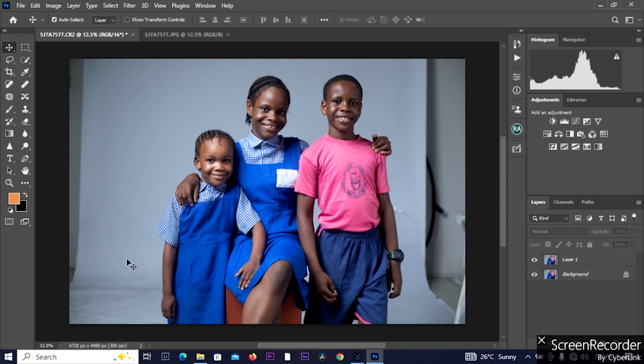So this is the introduction to Adobe Photoshop, importing of JPEG and raw images into Adobe Photoshop, and the different interfaces that make up Adobe Photoshop. In our next tutorial, I'll help us understand the difference between raw footage and JPEG footage in the world of photography, and also working with it in Adobe Photoshop.